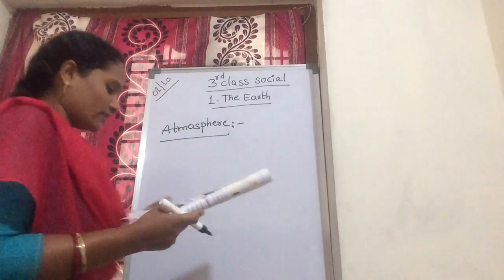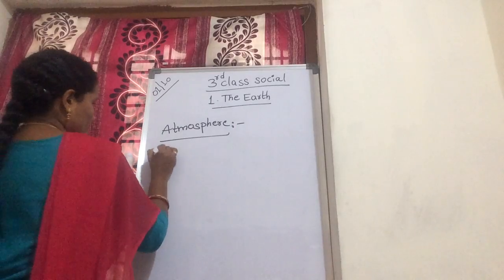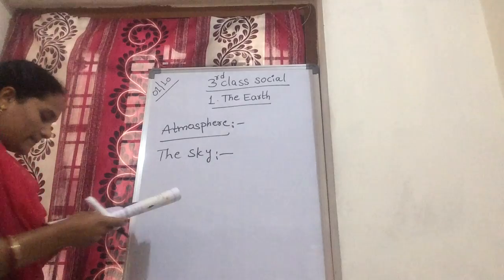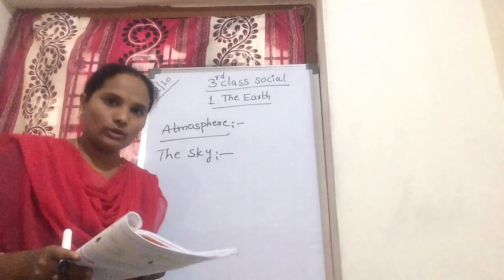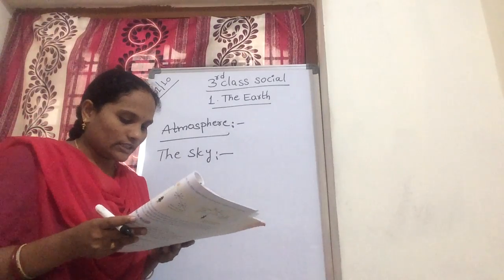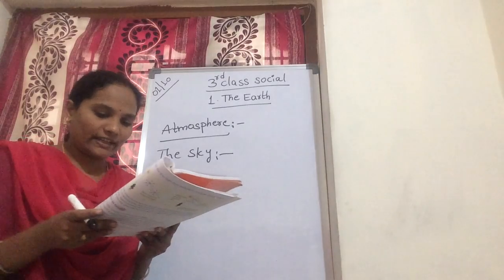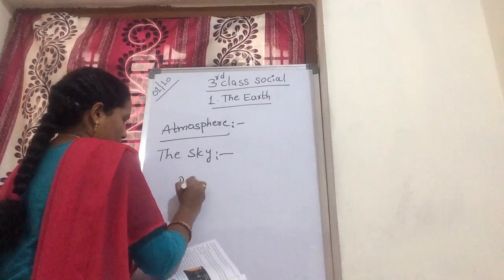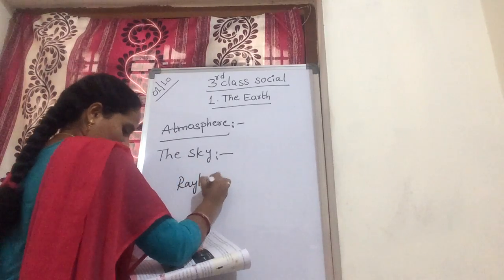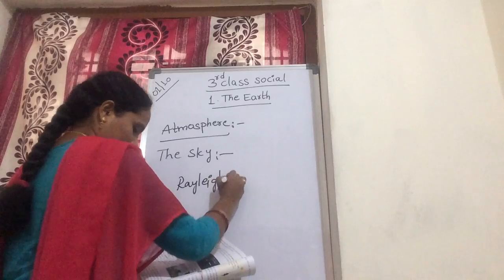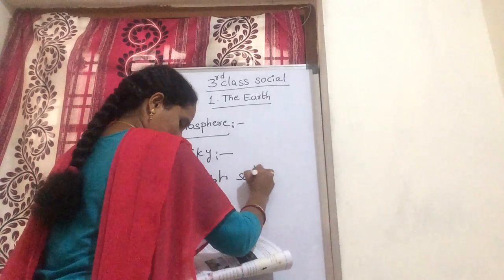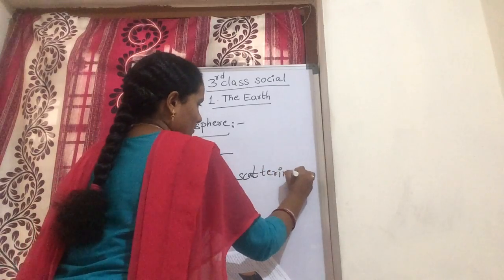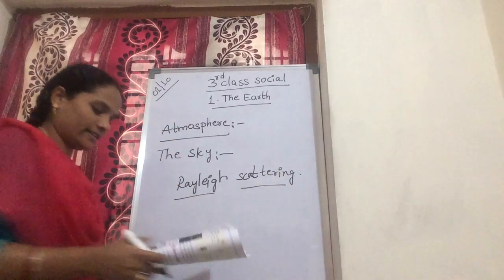Next topic, the sky. Why is the sky blue? The blue color of the sky is due to Rayleigh scattering.